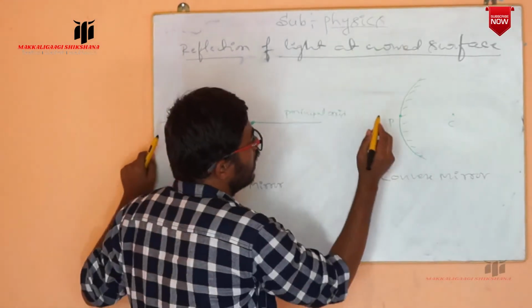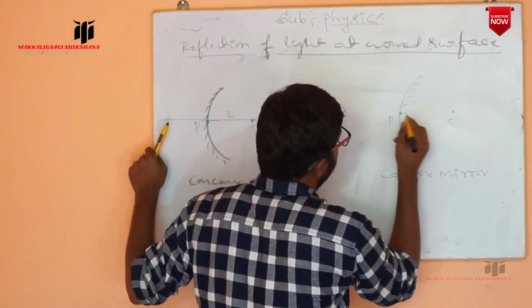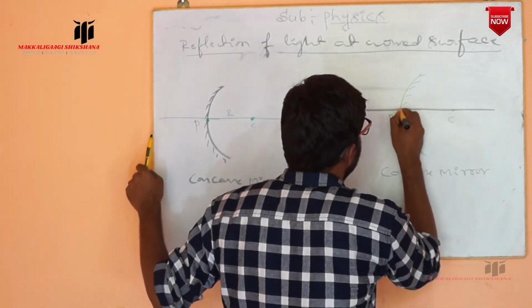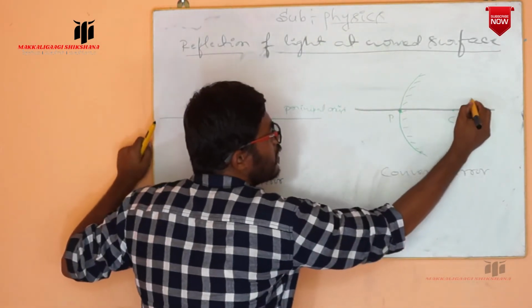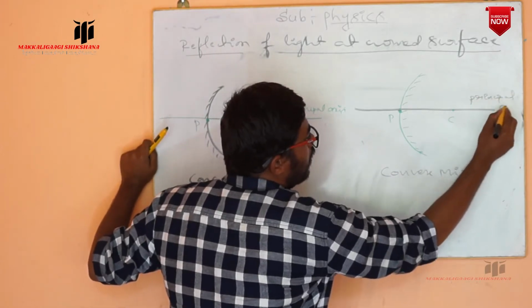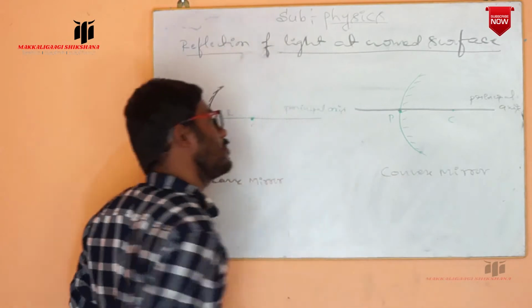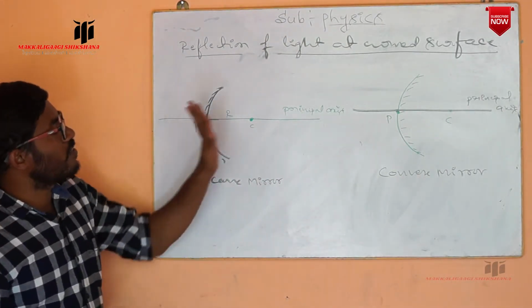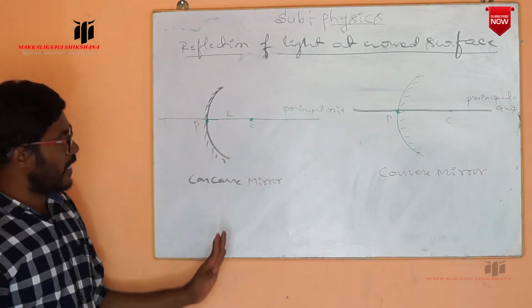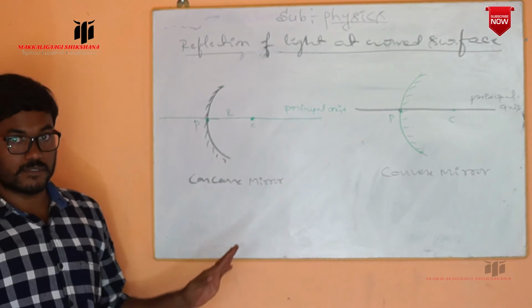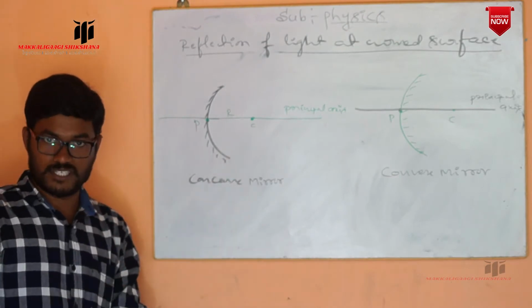And here also, the line which passes through the pole and the center of curvature, that we have taken as the principal axis. So this is the principal axis. Okay. So here, if light falls on these surfaces, in case of the concave mirror or in case of the convex mirror, what happens in this case we have to discuss.